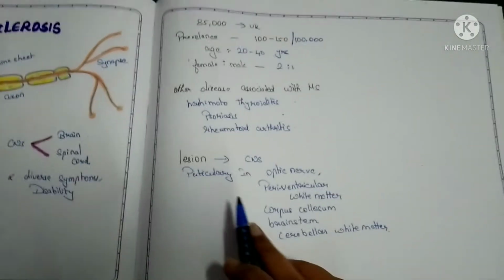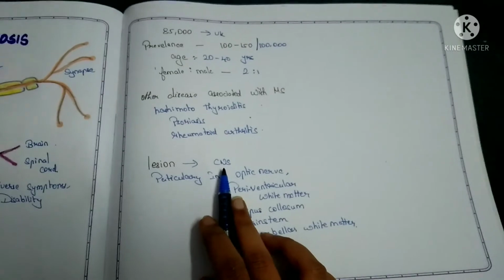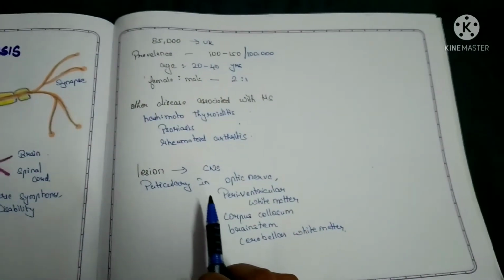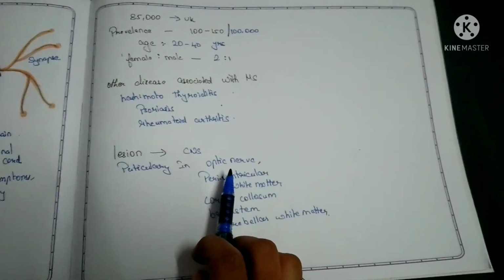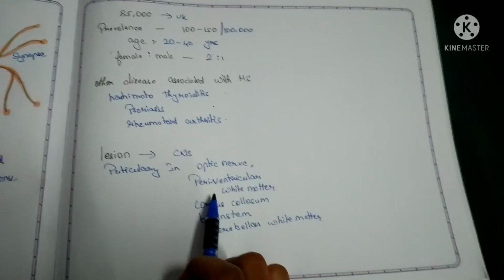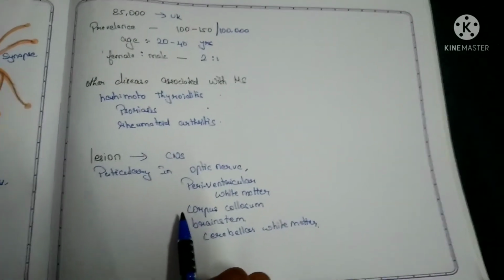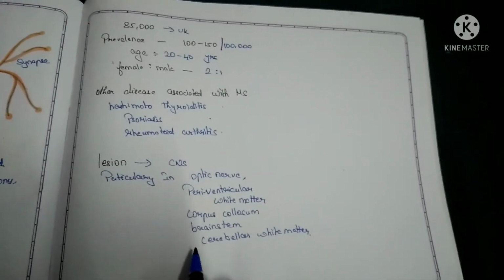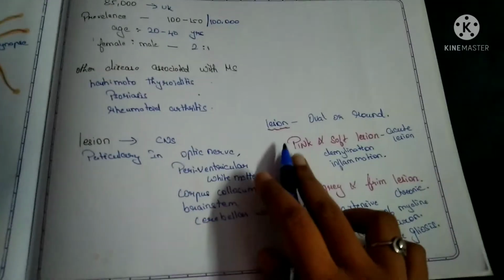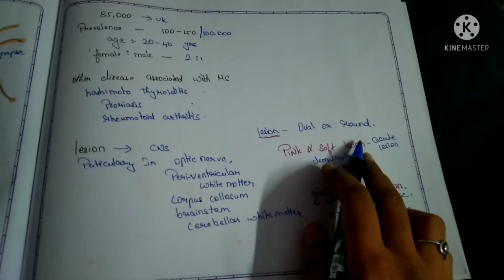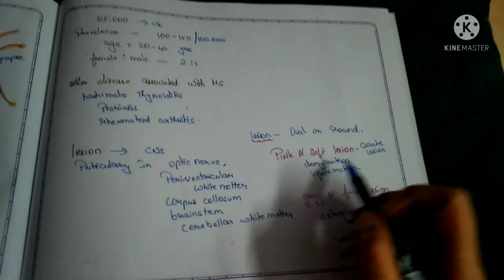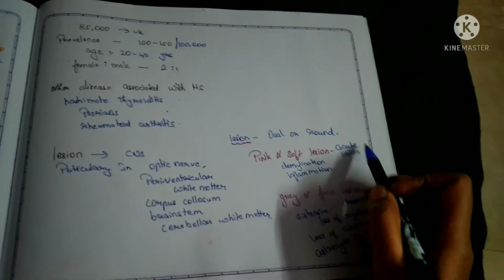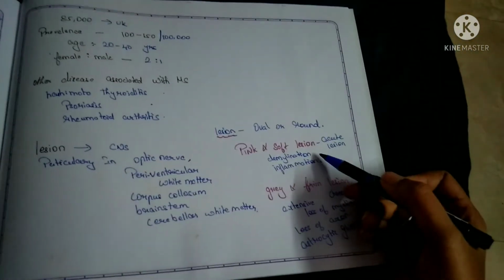Lesions can occur anywhere in the central nervous system, but they are more common in the optic nerve, periventricular white matter, and then corpus callosum, brainstem, and cerebellar white matter. The lesion is oval or round in shape, and if the lesion is pink and soft, then it is called an acute lesion.